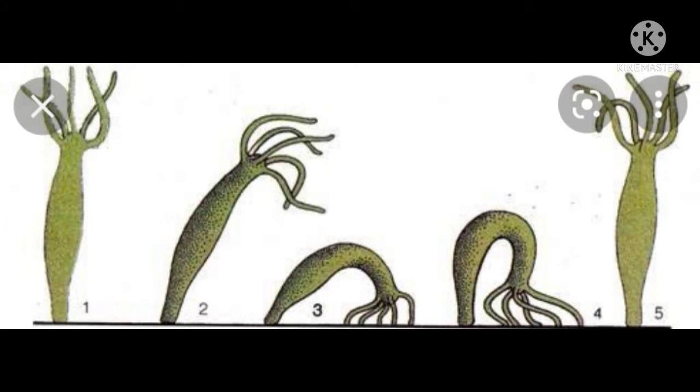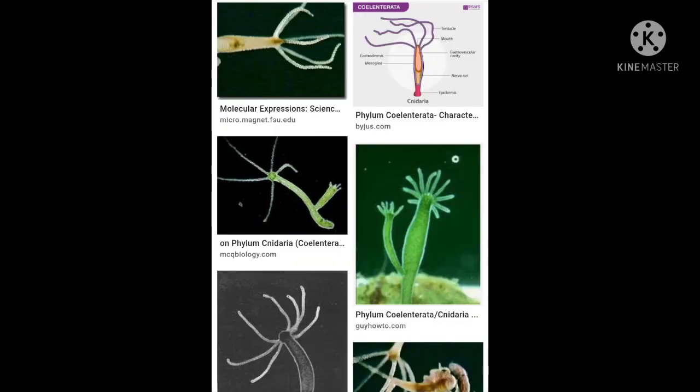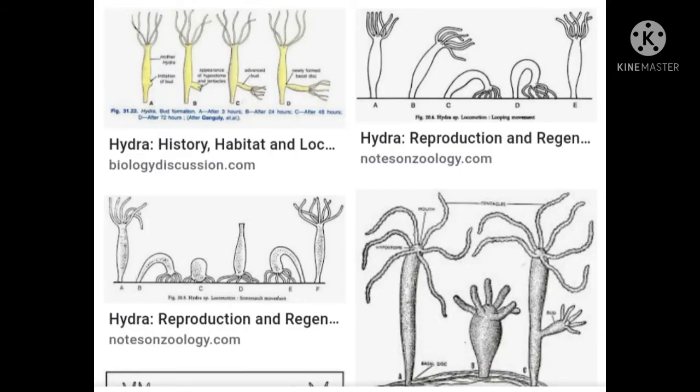The outer layer is called ectoderm and the inner layer is called endoderm. Some live in colonies like corals, while others live solitary. For example, hydra, jellyfish, and sea anemones are examples of Coelenterata.